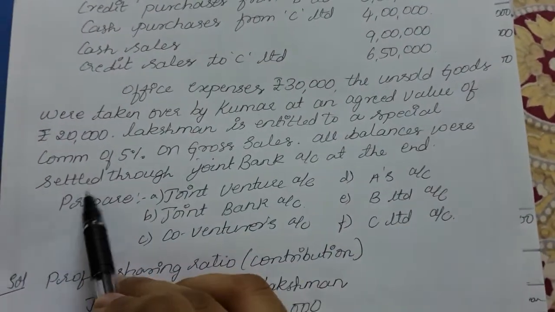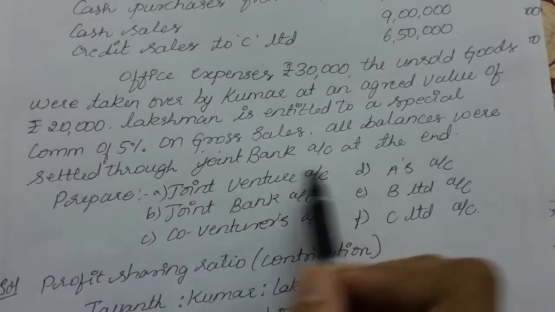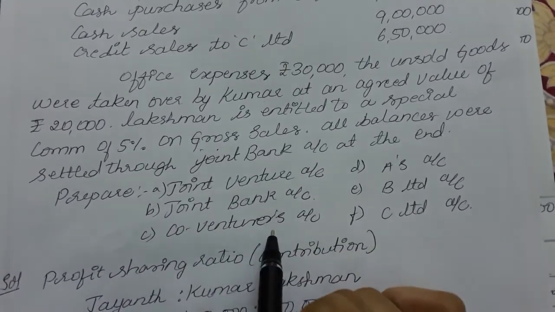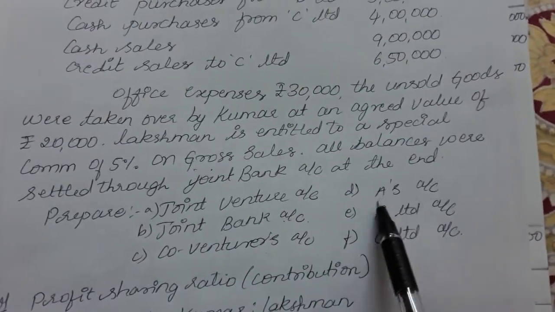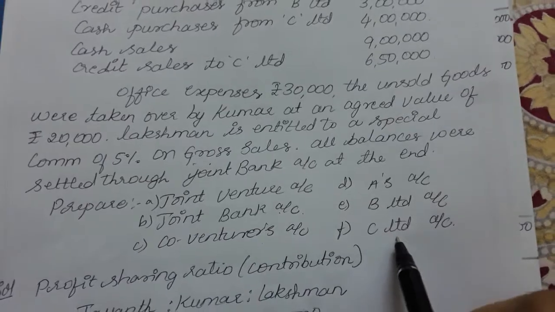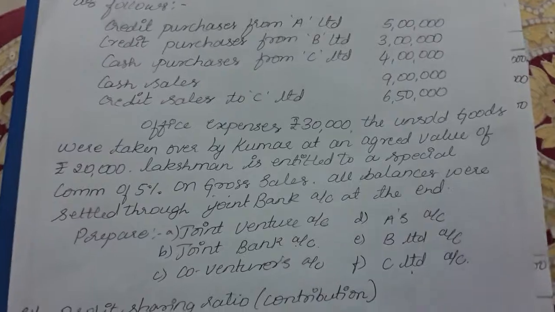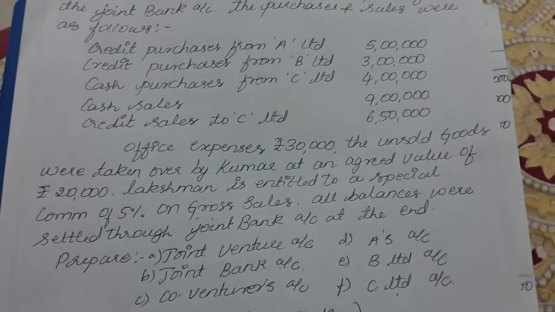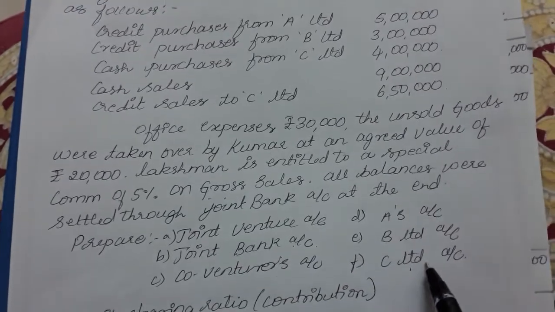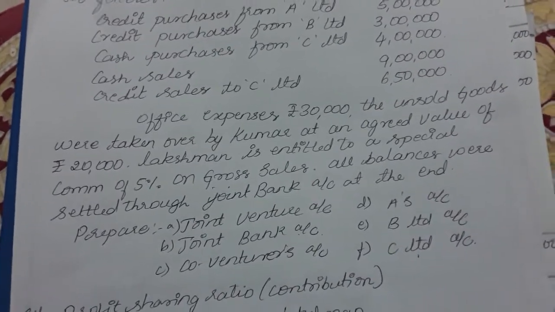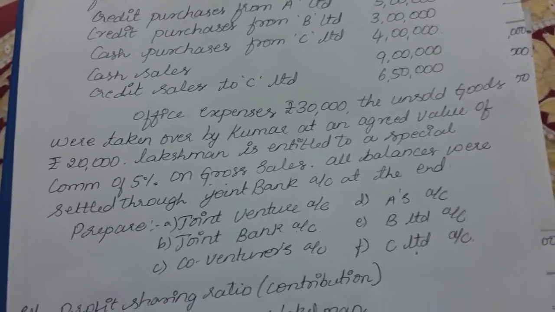All the balances were settled through the joint bank account at the end. Prepare joint venture account, joint bank account, co-venturers account. These were the normal accounts which we were preparing. Now we are supposed to prepare A account, B account and C account also. So creditors account and debtors account both need to be prepared now, right? So here these two are creditors accounts and this is the debtor account, that is A's account, B account and C account we need to prepare.